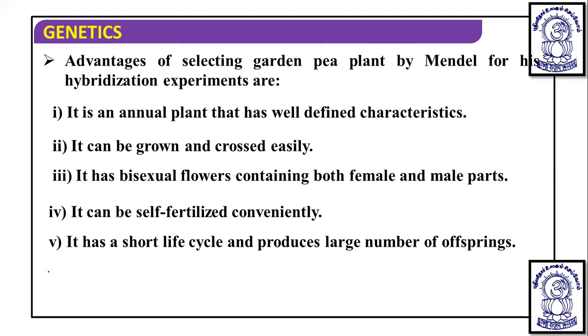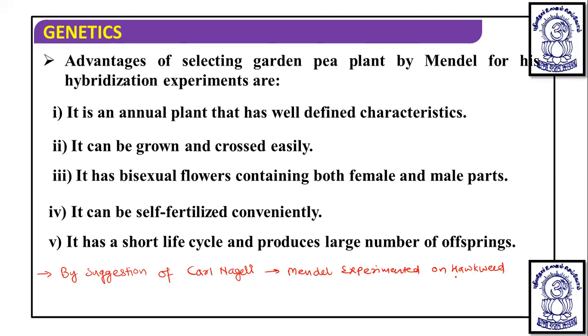He worked on the pea plant, but it is known that on the suggestion of Carl Nageli, Mendel experimented on hawkweed also, which is scientifically known as Hieracium.